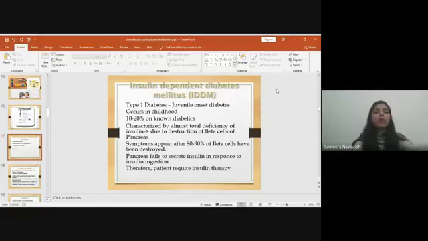It accounts for almost 10 to 20% of diabetes cases and is characterized by almost total deficiency of insulin due to the destruction of beta cells of the pancreas, which are the only cells that secrete insulin. Symptoms appear after 80 to 90% of the beta cells have been destroyed. So the pancreas fails to secrete insulin in response to glucose ingestion. Therefore, the patient requires insulin therapy, and with insulin therapy this problem can be resolved.